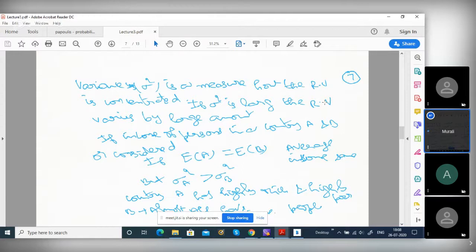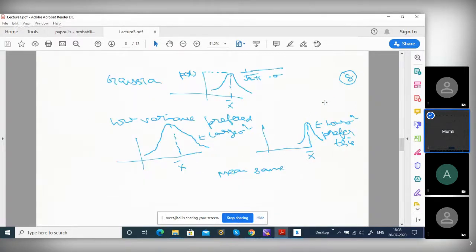I'll give an example with the class students. If variance is large, that means it is a capitalist country. If variance is small, it is a socialist country, neither rich nor poor. If it is large, there are a lot of poor people and some rich people. So in this case, this is large variance, because the curve is wider, whereas this is narrow, like a peak.